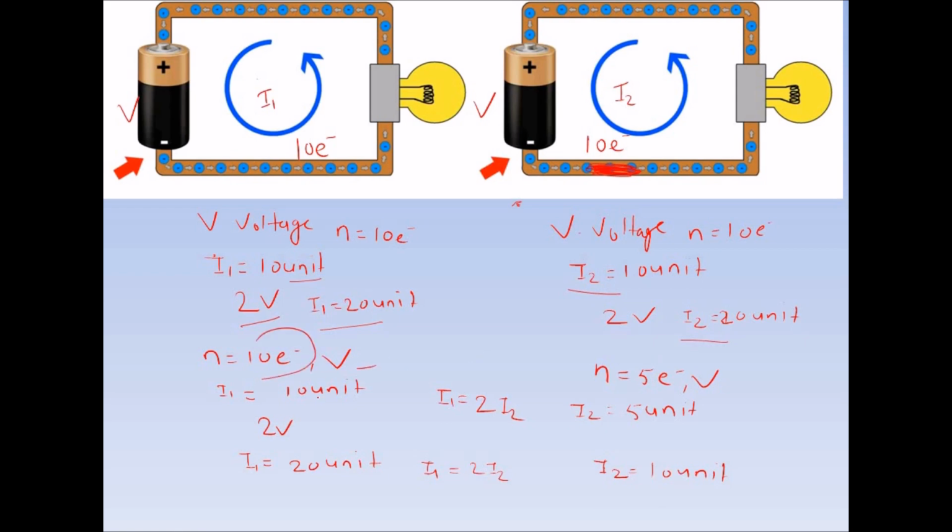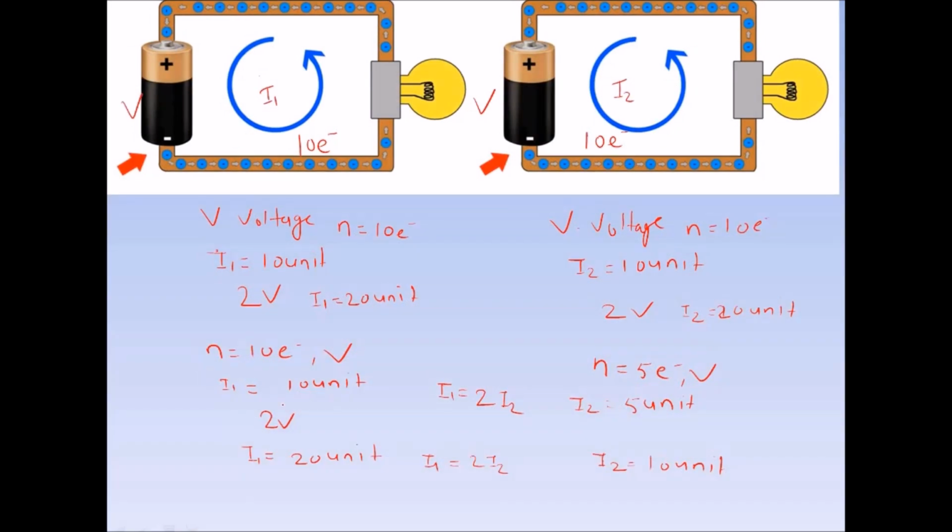So corresponding to the voltage V, the current will be 10 units in the first circuit, and in the second it is 5 units. The relation between these two currents is that I1 will be double of I2, and when the voltage is doubled, the current will be 20 units, and in the second circuit the current will be 10 units. The ratio of these currents is still the same. If we increase the voltage by a very small amount, the current increment will be larger in this circuit, and the increment in this circuit will be smaller. The reason is that it has 5 electrons and it has 10 electrons.